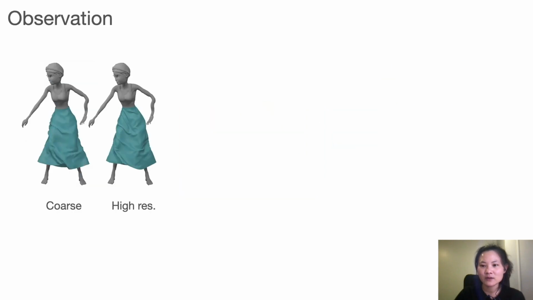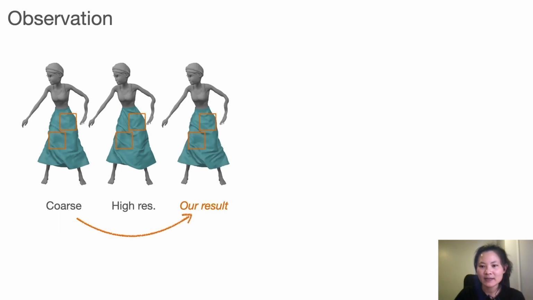As a garment undergoes motion, its global shape can be consistent across different resolutions. The fine detail wrinkles of the high-resolution garment appear in the same region where sufficient cues to hallucinate high-frequency wrinkles are also provided in the coarse geometry. We hypothesize that, given the coarse geometry of a garment, the dynamic detail wrinkles can be learned from many such local patches observed from different types of garments undergoing different motions.